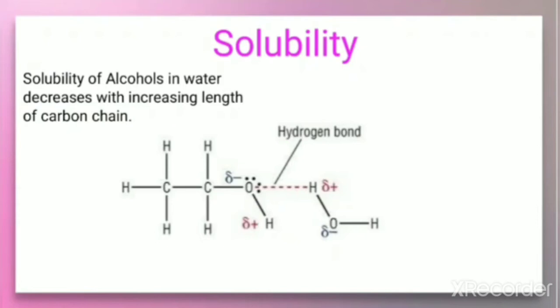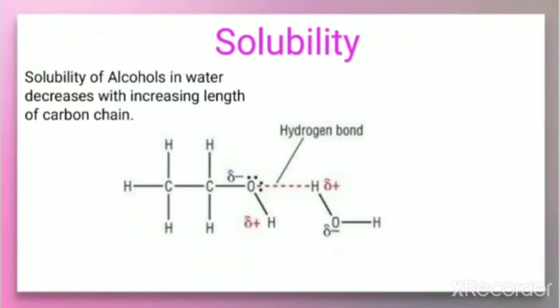Higher alcohols are less soluble compared to lower alcohols. As the size of the alkyl group, that means the carbon chain, increases, the solubility decreases. This is because as the size of the molecule increases, the alkyl group becomes large and prevents the formation of hydrogen bonds with the water molecules.